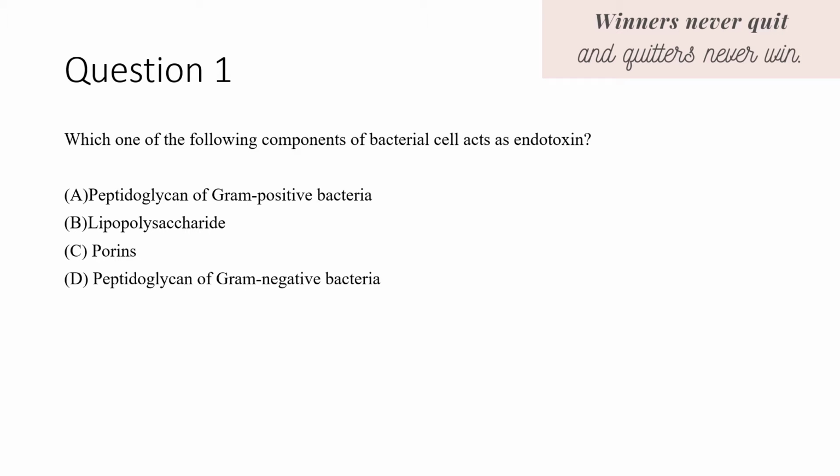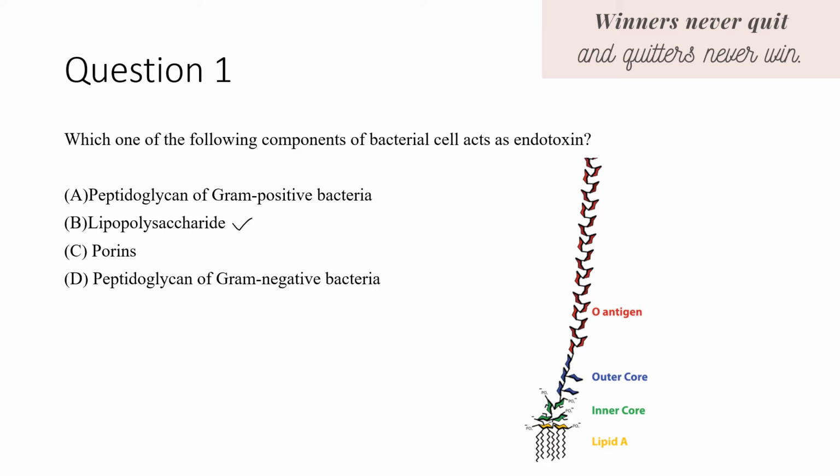Which one of the following components of bacterial cell act as endotoxin? Peptidoglycan of gram-positive bacteria, lipopolysaccharide, porins, or peptidoglycan of gram-negative bacteria? What is the correct answer? So the correct answer is B, lipopolysaccharide.